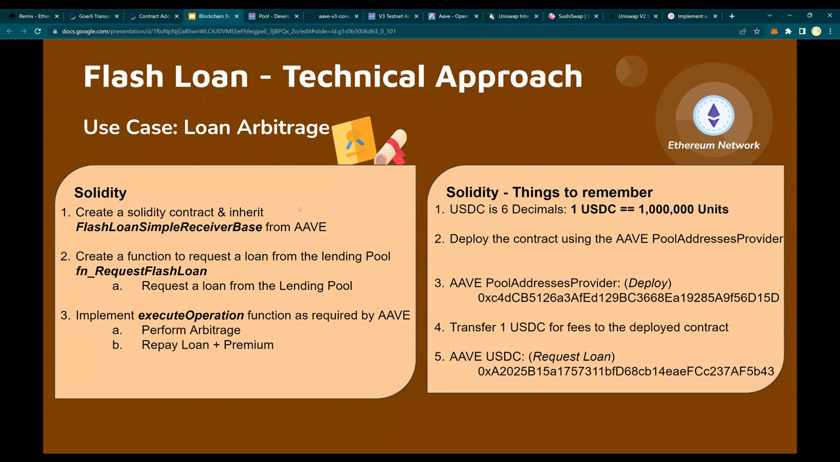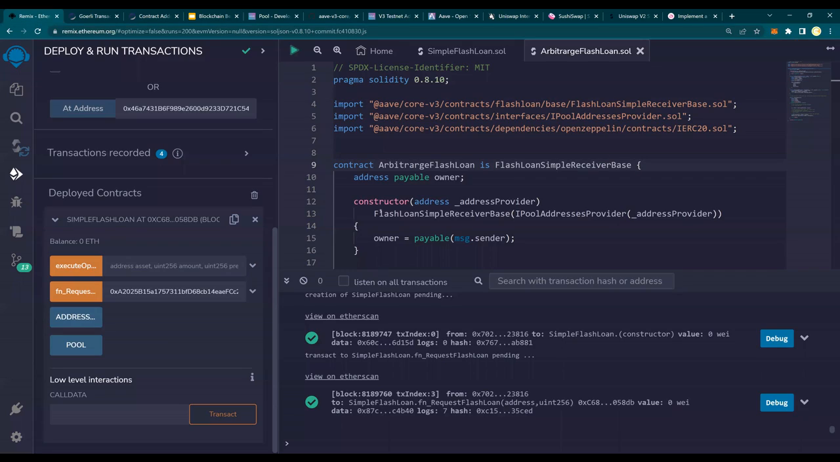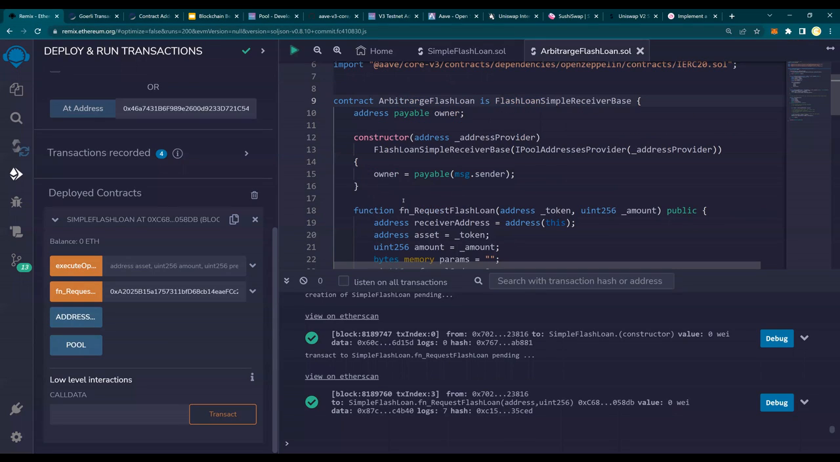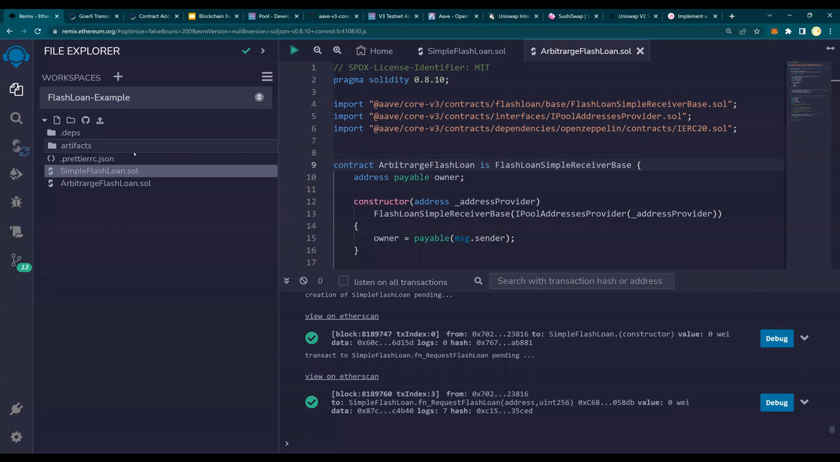I hope this is simple. This was a simple explanation. Go to the GitHub, copy this code, make sure that everything remains the same. Do exactly as in the video, make sure you rewind the video and look at it. This is the concept of simple flash loan and arbitrage flash loan.